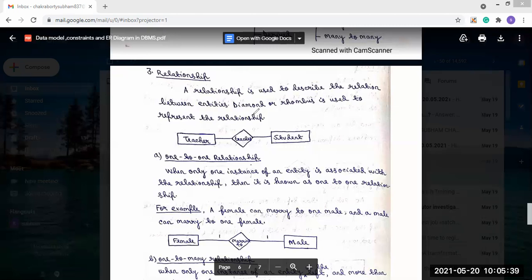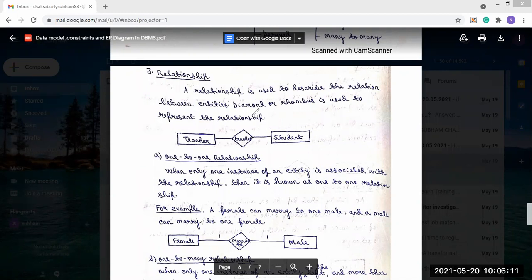For example, a female can marry one male. There are two entities, female and male. A single female can marry a single male, and vice versa, a single male can marry a single female. This is called a one-to-one relationship.